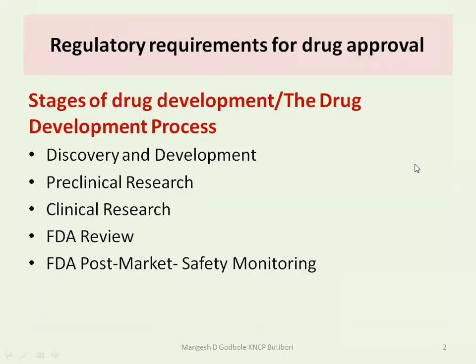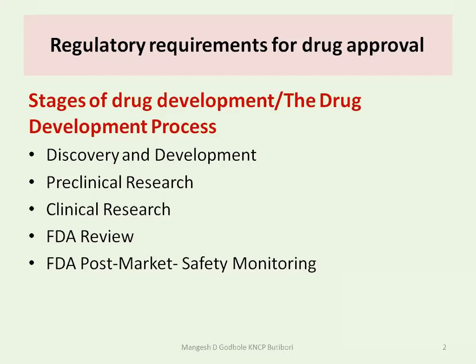When we talk about the regulatory requirements and the drug approval, every company, every country has its own regulatory departments. They have their own role, their own understanding and rules depending upon their country's requirement or the people's requirement. In earlier lectures we discussed that there are national level and international level regulatory departments, like WHO, ICH, and CDSCO. There is USFDA. So these are some related to the country.